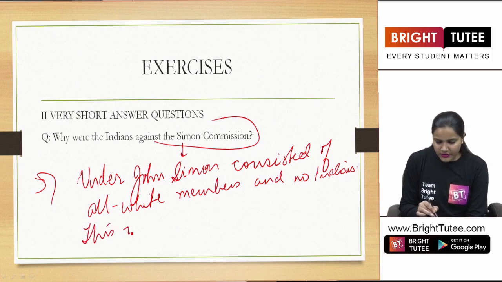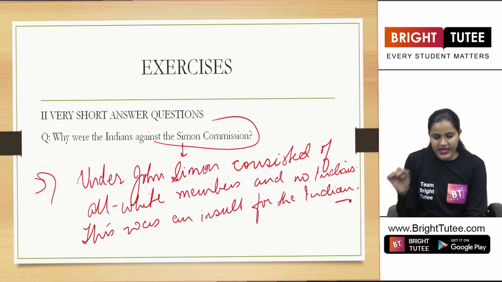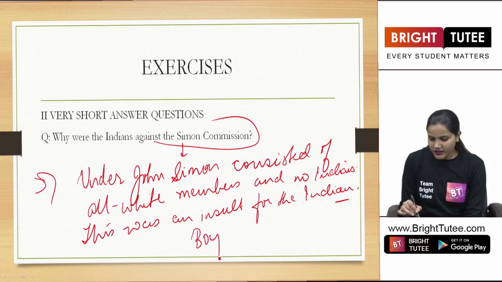This was an insult for the Indians, and therefore they decided to boycott the commission.